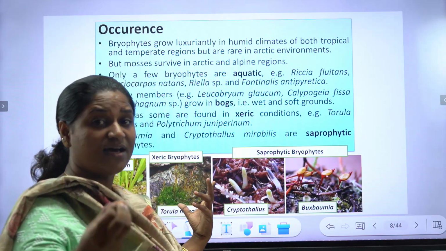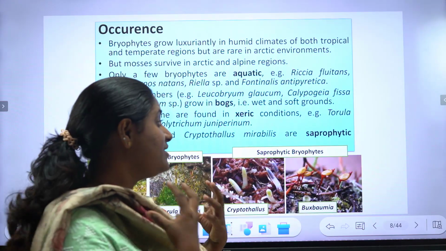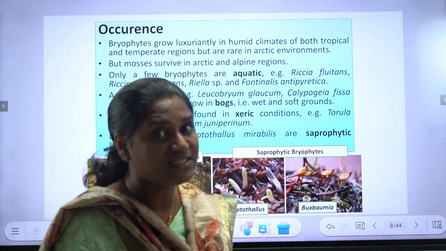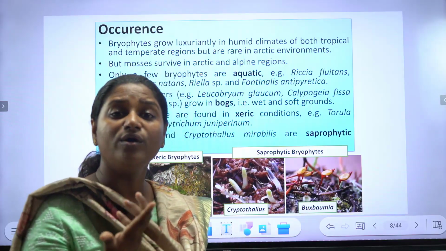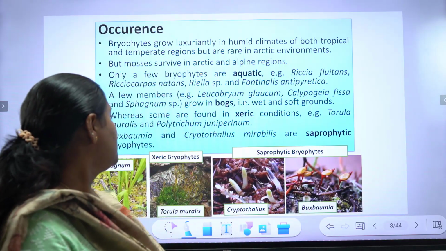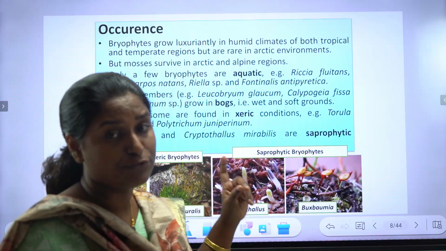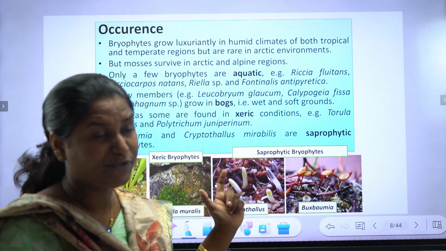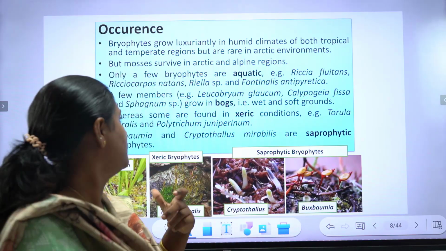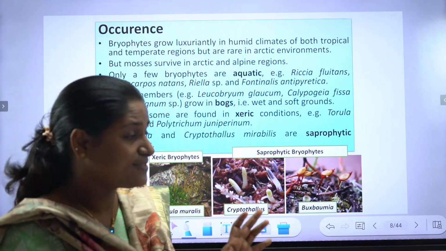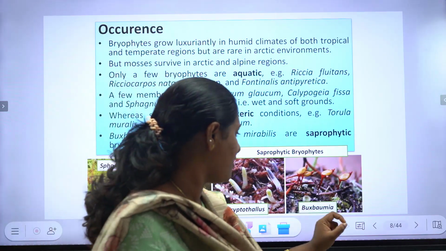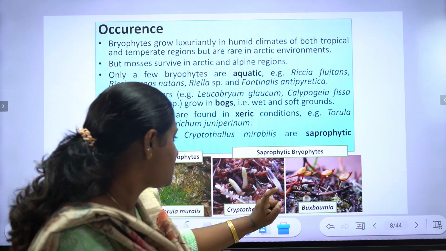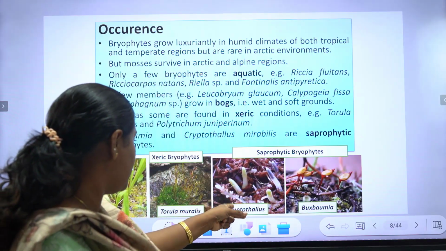Still, there are certain species of bryophytes which show a saprophytic mode of nutrition rather than an autotrophic one: Buxbaumia and Cryptothallus mirabilis. The species names need to be studied. This is Buxbaumia and this is Cryptothallus.